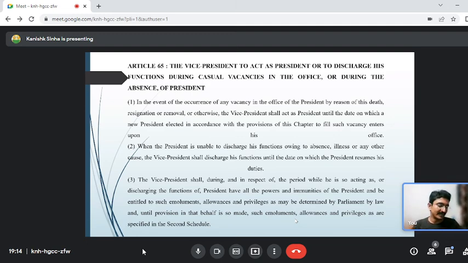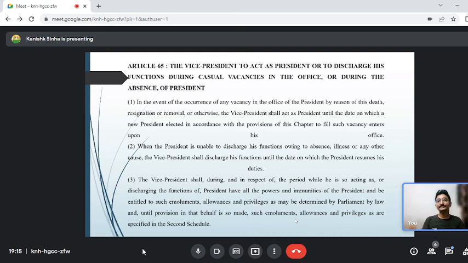At that point of time, there is a financial emergency in the country. So she has gone for a trip of 10 days. She is not here, and there is a financial emergency in the country. It is the Vice President of India, Sri Jagdeep Dhankar ji, who will assume the responsibility of the President of India and take the decision accordingly. At that particular point of time, he will not be the chairman of the Rajya Sabha. Plus, he will get all the benefits, salaries, immunities, allowances, and privileges that the president had. So this is the vice president acting as the president.